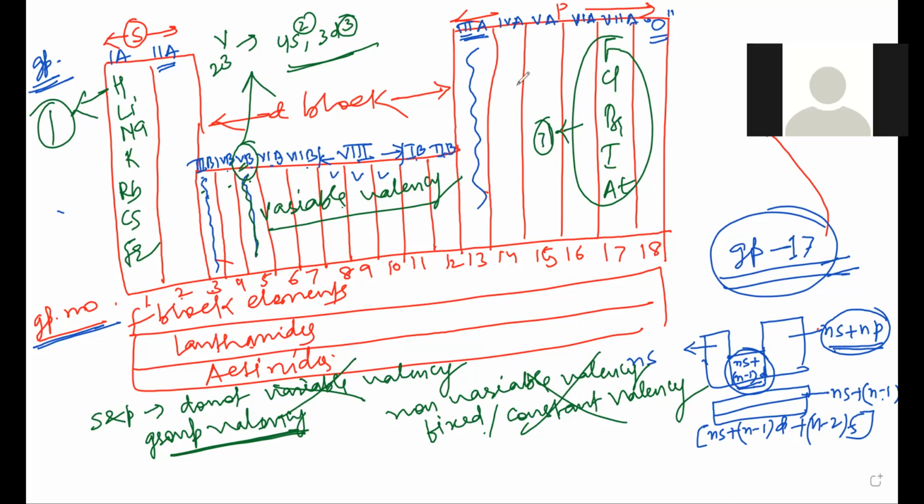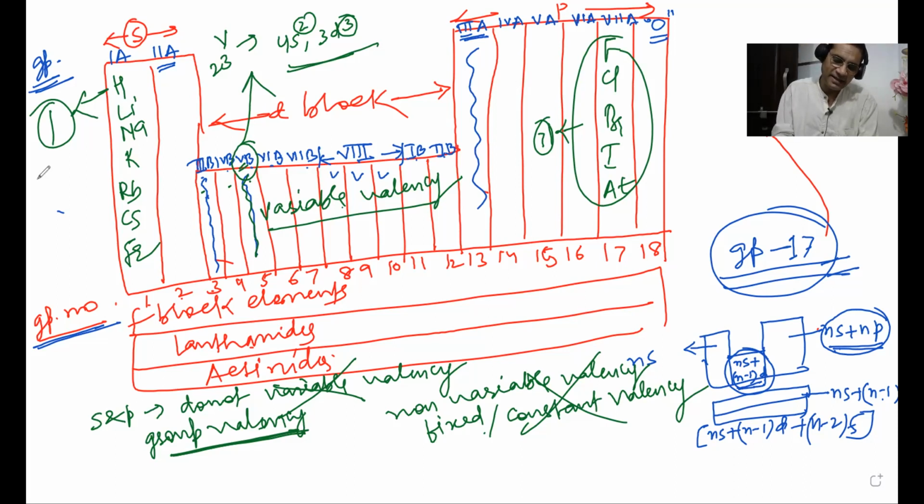Fine. So S and P block elements show group valency. What's the meaning of group valency? Members of the entire group will have the same valency. So the opposite of variable valency is group valency.